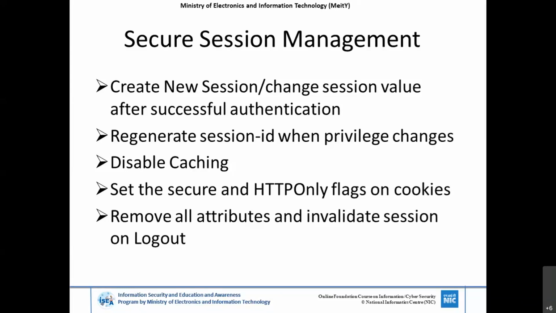Also, you have to secure the web server, harden the web server. If you harden the web server, HTTP-only tags automatically come. That will secure the sessions also. Remove all attributes and invalidate the session at logout. We are saying destroy the entire session, and again regenerate a new session after logout.